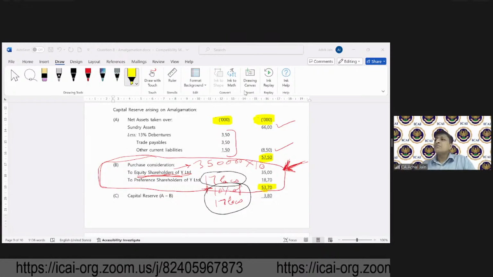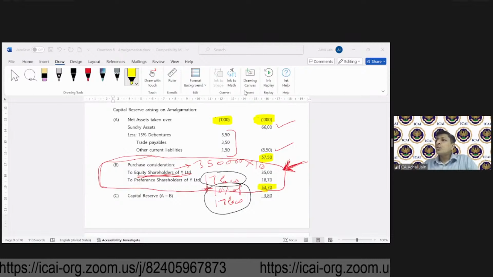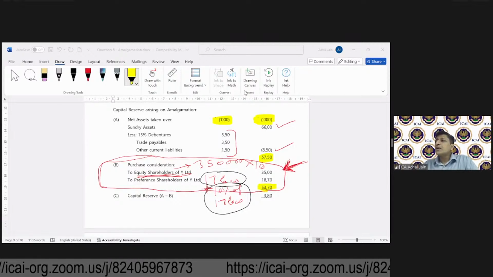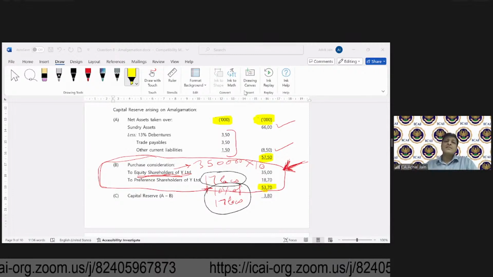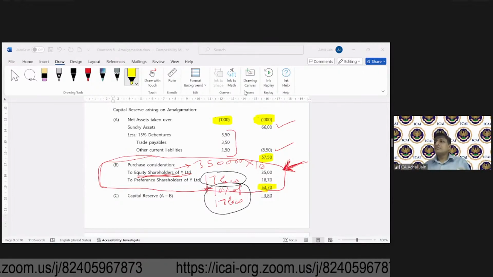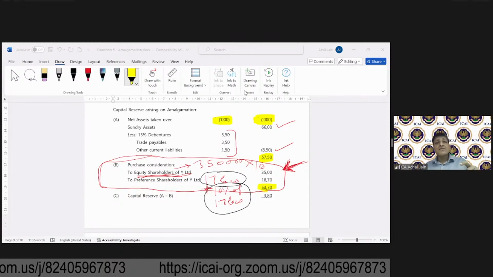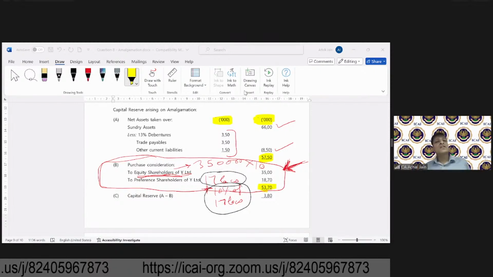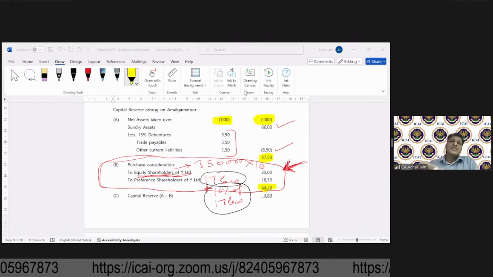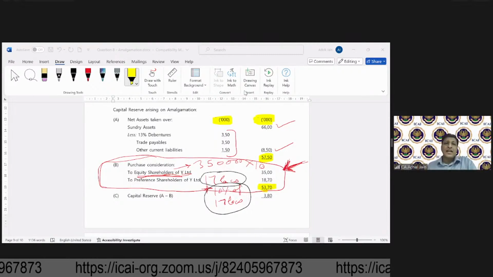Preeti is asking, sir, in merger, entry number 2 is goodwill or capital reserve, and in purchase, entry number 2 is general reserve. No, I think it's the other way around. I think you have mixed up. In case of merger, it will be general reserve. And in case of purchase, it will be goodwill or capital reserve. So now let's come back to this point.